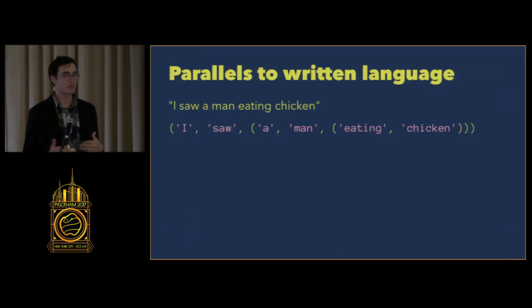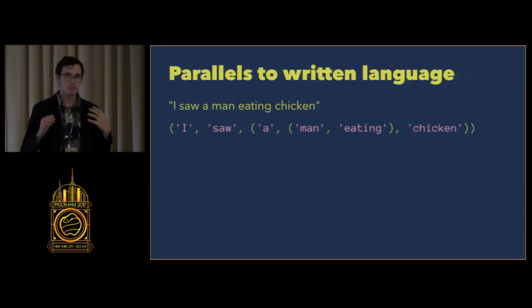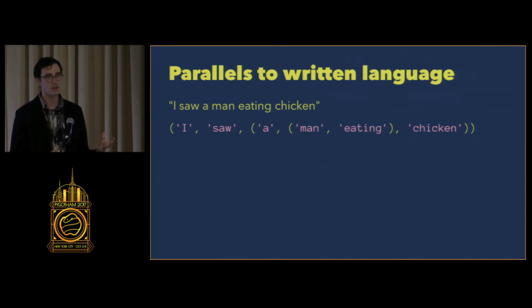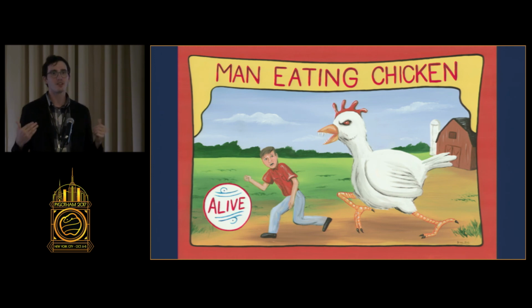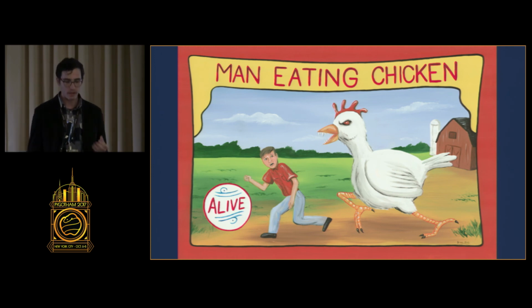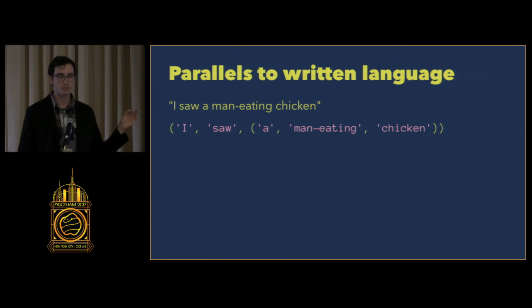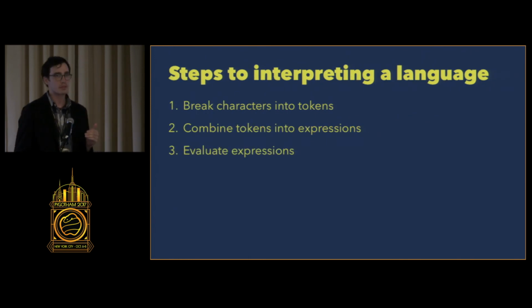But this can be ambiguous, right? So it could be, I saw a man eating chicken. Or you could group this slightly differently, and you could say, I saw what? I saw a man-eating chicken. And you would see this in your mind too, right? So the result is ambiguous, and that's why we have even more additional characters. So I can put a dash between man and eating, and then it's very clear to you what I'm trying to say here.